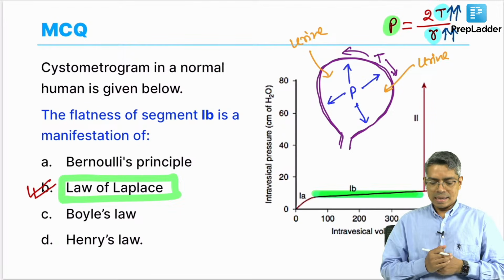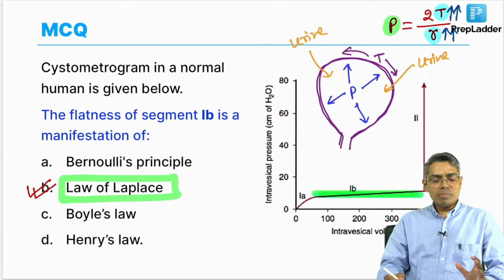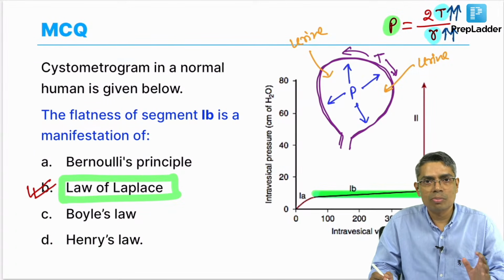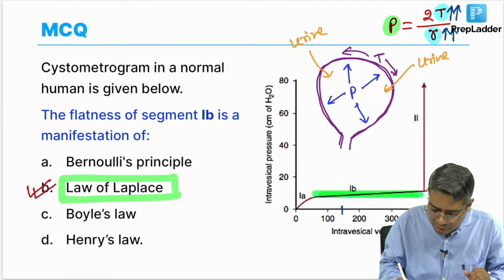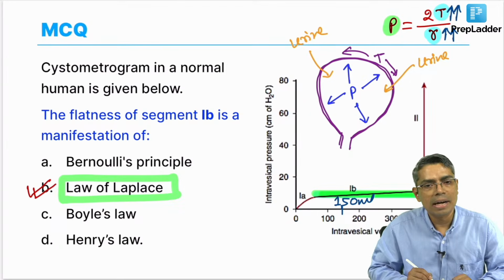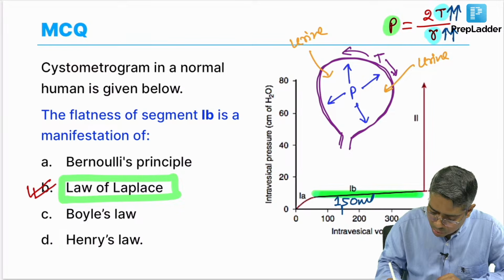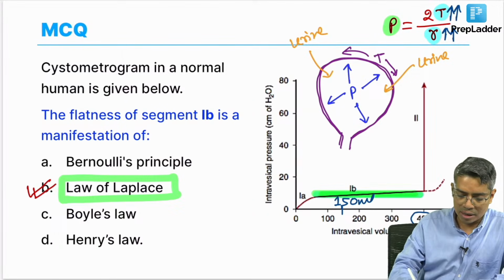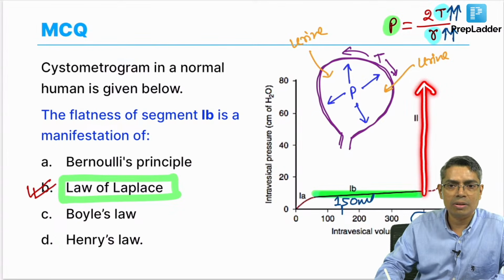Okay. Yes. So, we generally ask at which volume in the bladder the first urge to void occurs. Your urinary bladder is filling. Whenever the volume of the urinary bladder is nearly equal to 150 ml, you will get the first urge to void, but you can suppress that urge. But whenever the urinary bladder volume is 400, that is a strong urge, you cannot hold it, and the micturition reflex will start.